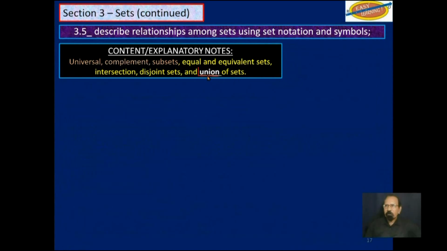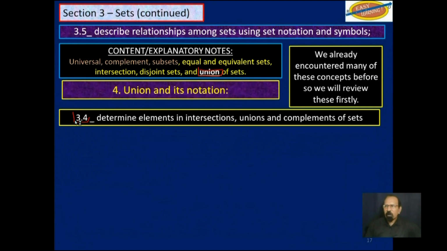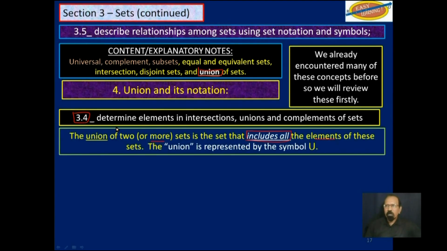We continue with review union. And this was from objective 3.4, the last video we did. The union of 2 or more sets is a set that includes all the elements of these sets.